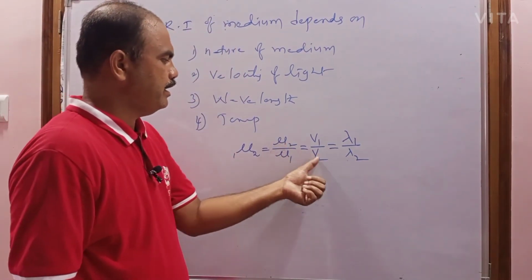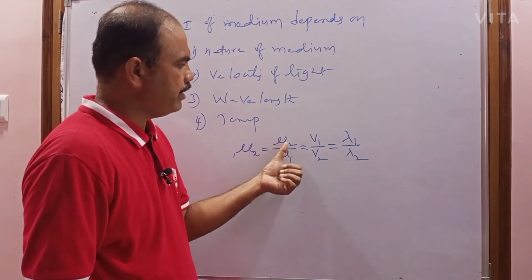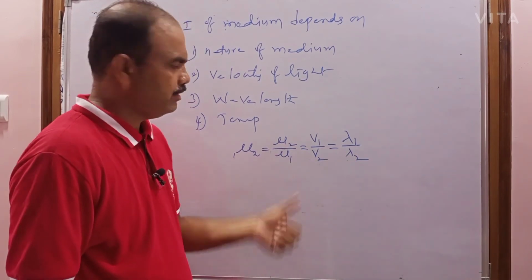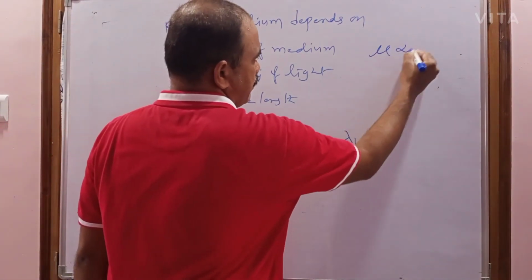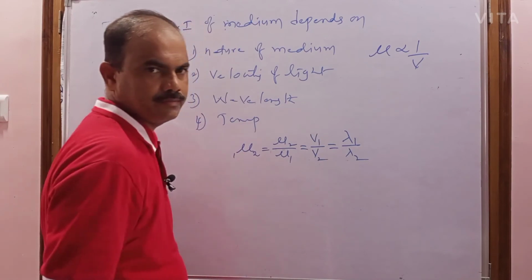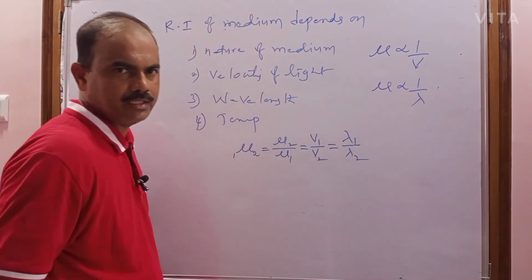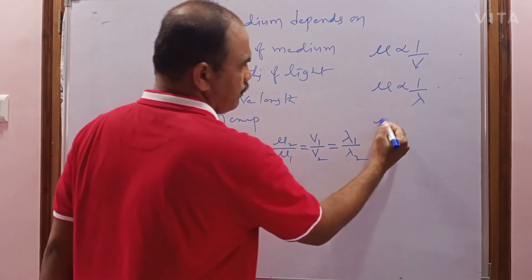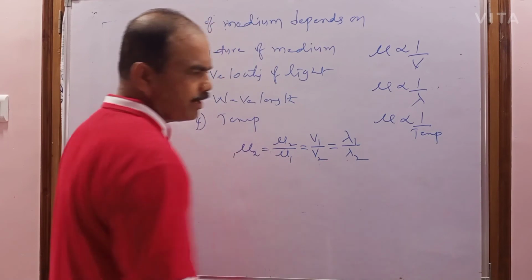So what is the relation between the absolute refractive index and velocity? What is the relation between the absolute refractive index and wavelength? They are inversely proportional. So that's why the refractive index is inversely proportional to velocity of light. The refractive index is inversely proportional to wavelength of the light, and as well as the refractive index of the medium is inversely proportional to temperature of the medium also.